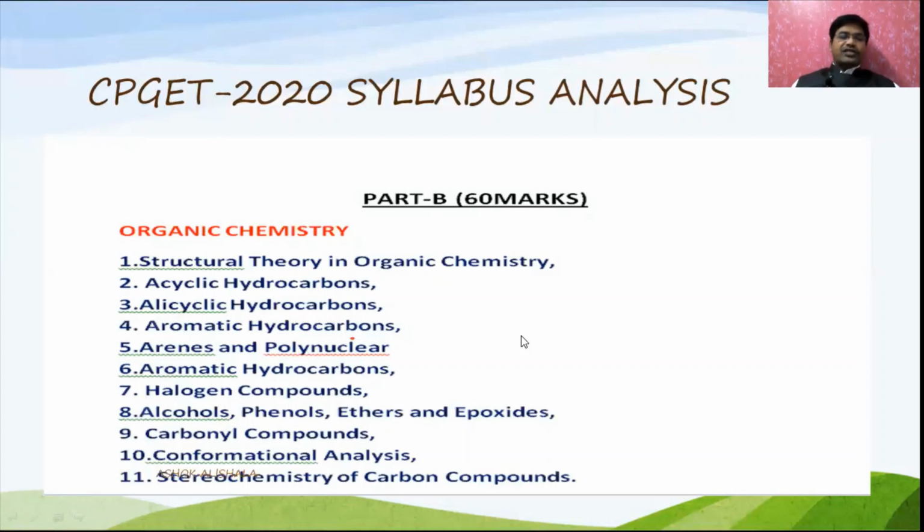Let us see the seventh one, halogen compounds. Next, alcohols, phenols, ethers, and epoxides, and this topic is mainly focused on OH-based compounds. Then carbonyl compounds. Next, conformational analysis. Next, we get stereochemistry of carbon compounds. These are the topics from organic chemistry.